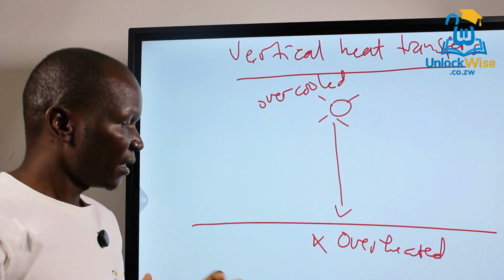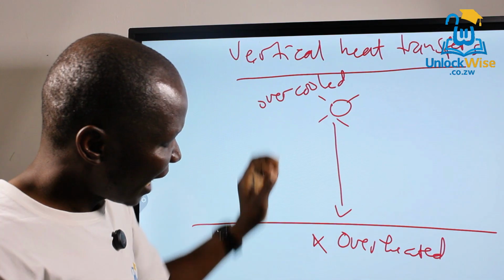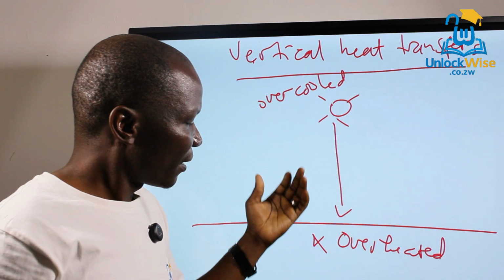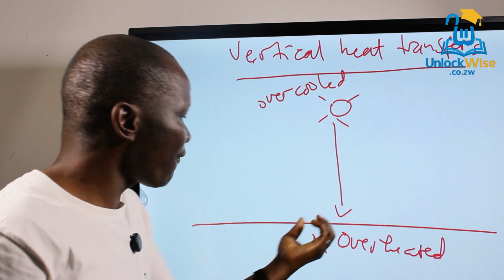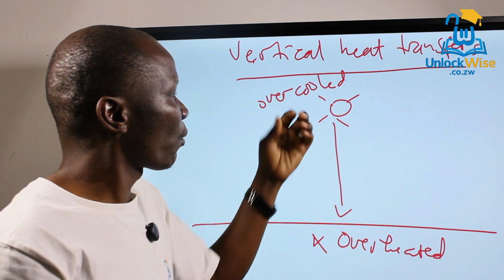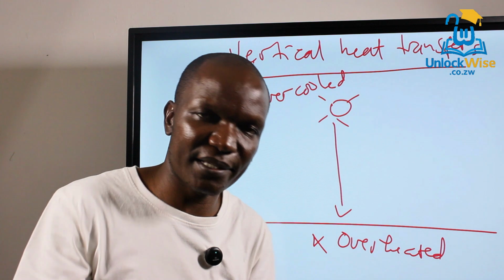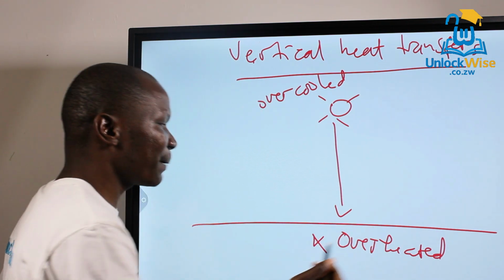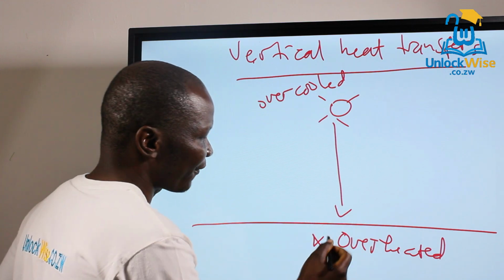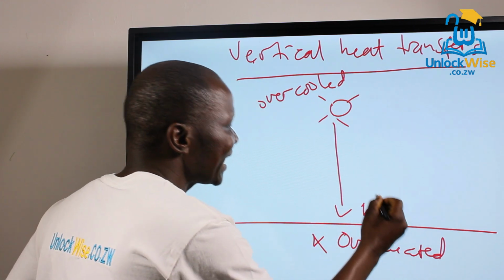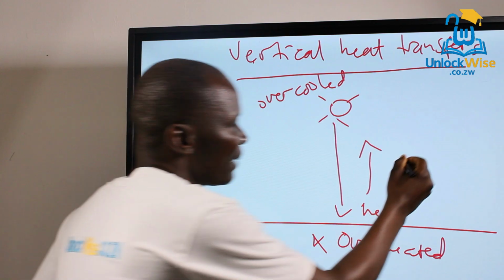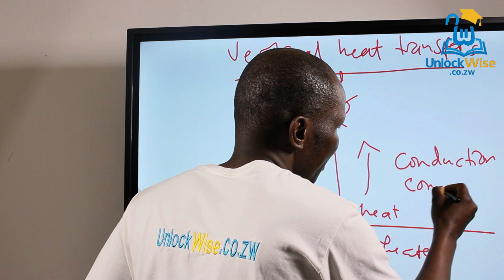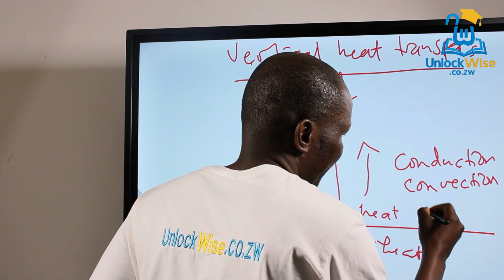If you're following, I said the rays are only converted into heat upon reaching the Earth's surface, and we are not having overheating here, neither are we having overcooling here. Why? Because of what we call vertical heat transfers. So how exactly does this take place? Like for example, if you're looking here, we have heat here. The heat has to be transferred back by processes like conduction, convection, and radiation.